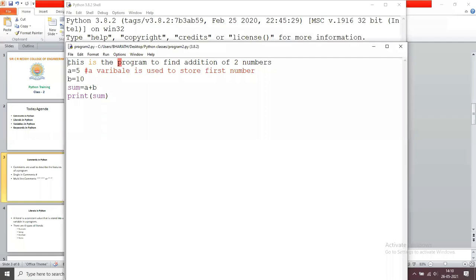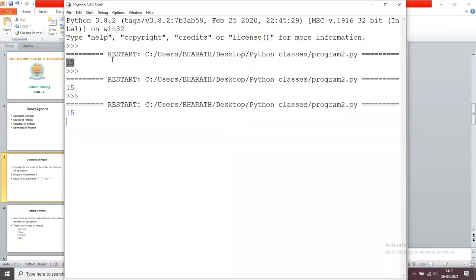So here we are going to use hash, then the Python virtual machine can ignore this instruction and it treats this instruction as a comment. Okay, I hope you all understand. So that's the purpose of a comment. Okay, now it displays the answer.